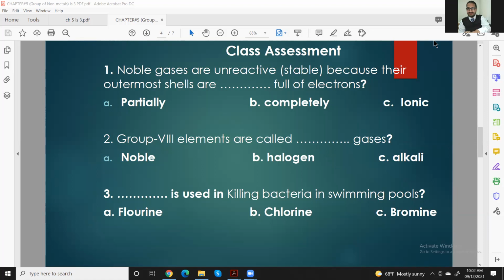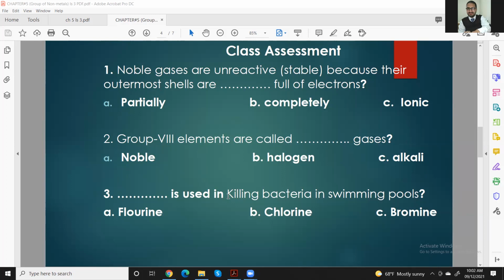Okay, the second assessment here, the second question from this first class assessment, you can see in front of you. Group 8 elements are called dash gases. You know very well. So A is Noble, B is halogens, and C is alkali. So you know this one is option A. Very nice.